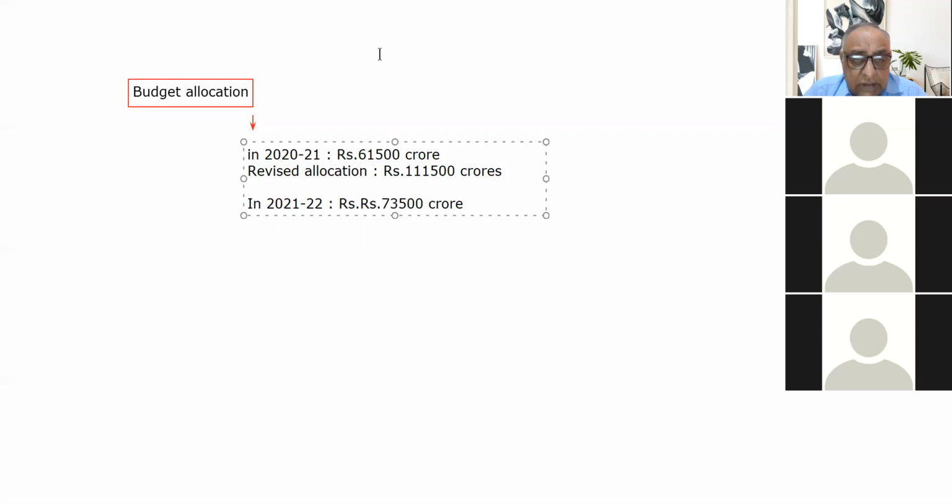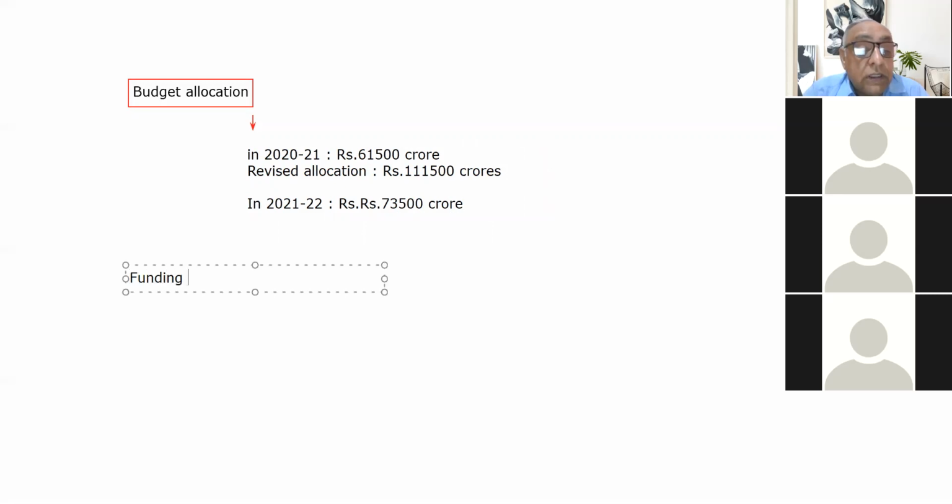Now the next thing is the funding pattern. In this funding pattern, we will discuss how the expenditure of the Manrega scheme is shared between the center and the states.